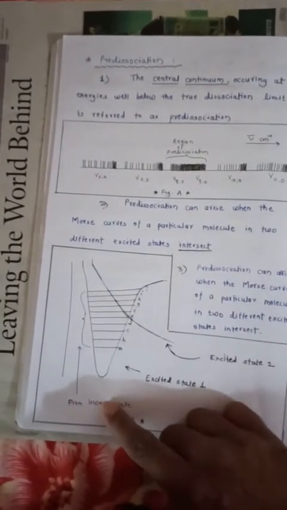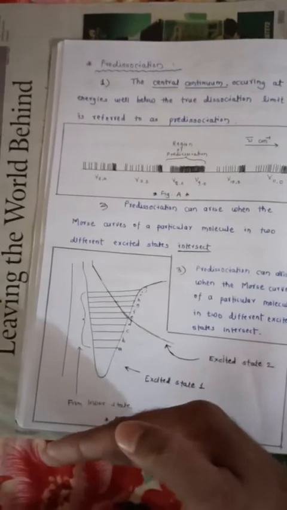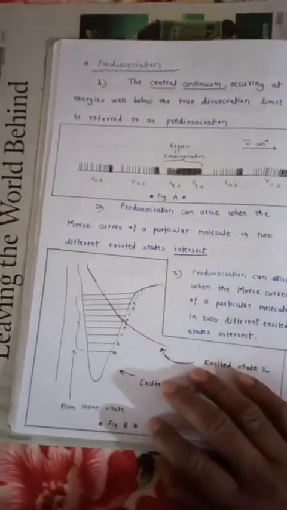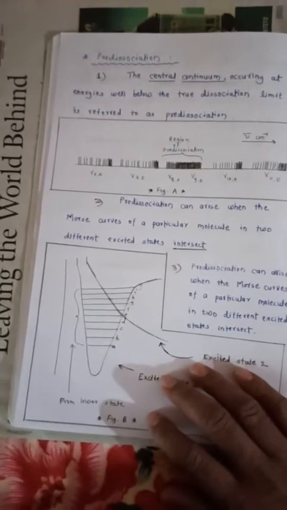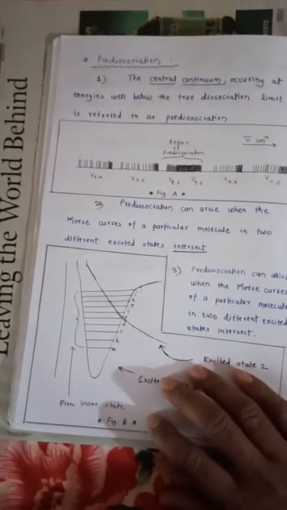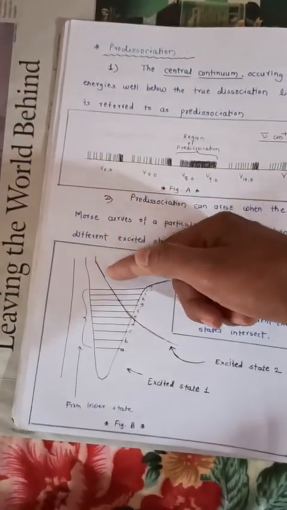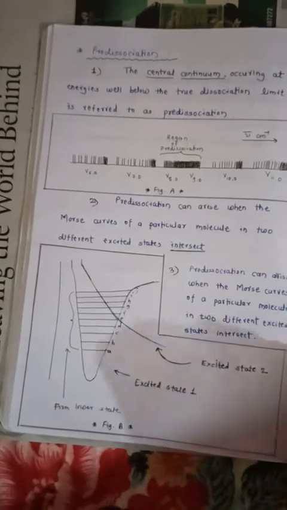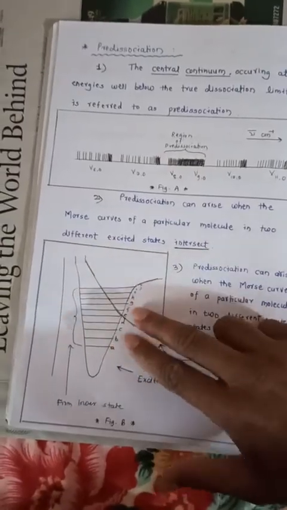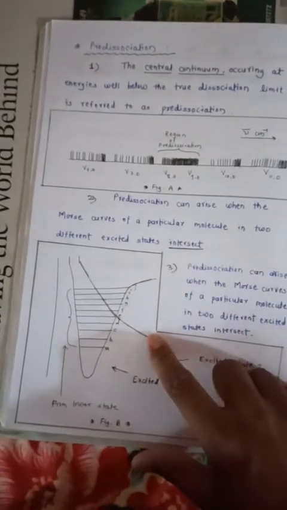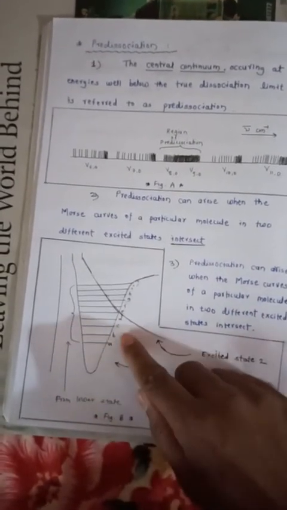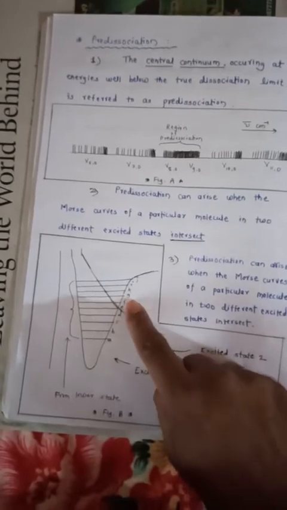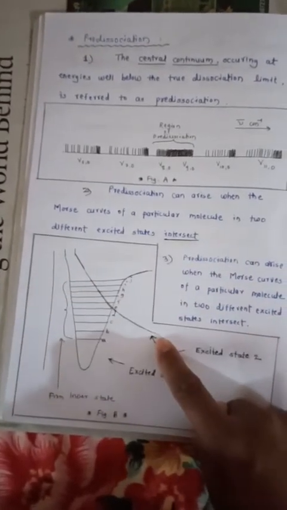From the lower state, if the transition takes place to, suppose, D, E or F, there is a possibility that the molecule will cross over onto the continuous curve and thus dissociate. So as there is an intersection of these two curves, Morse curve 1 and Morse curve second, at the transition to the state D, E or F, the molecule can dissociate.